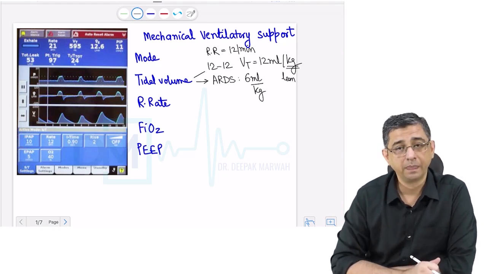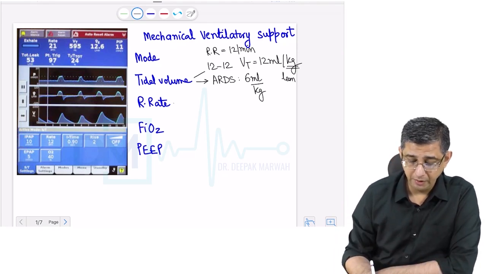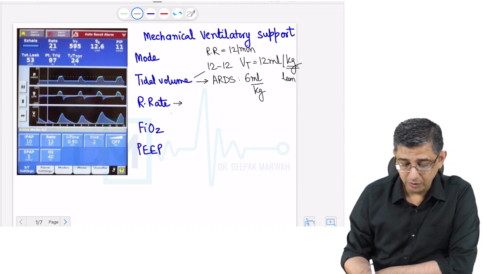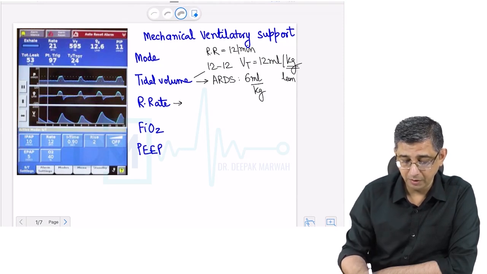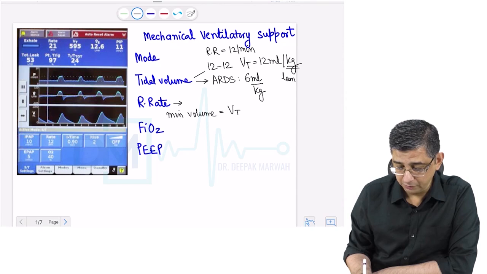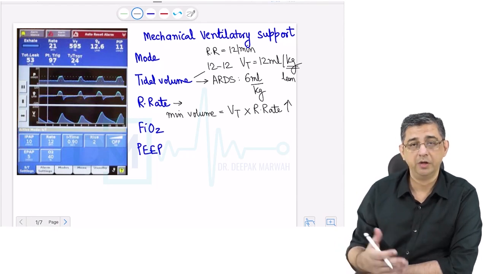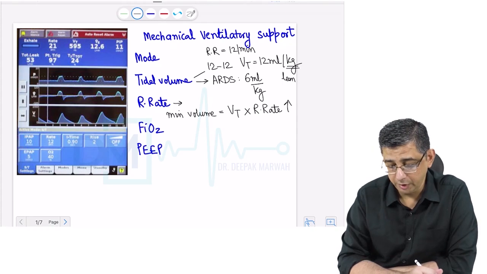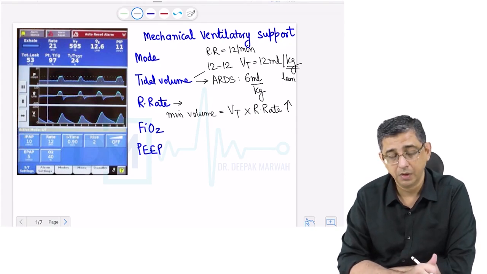And the weight parameter that we consider is the lean body weight of the person, which is to be considered in the calculation. Coming to the respiratory rate, the respiratory rate is important because we want to calculate what is called the minute volume for the patient. The formula for minute volume is very understandable. It would be tidal volume, that is VT, I'm writing in short, multiplied by the respiratory rate of the patient. Let me say if my respiratory rate is 12 per minute and the tidal volume is 500 ml, then it will work out to 6 liters.